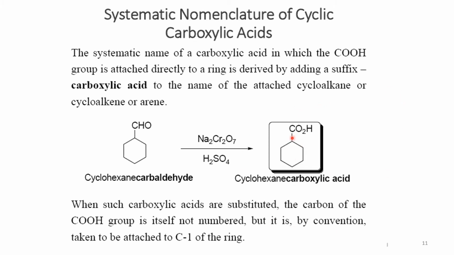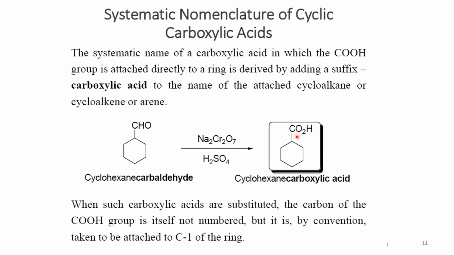While naming these compounds we have to remember that the number of carbon atoms included in the cycloalkane part is just the number of carbon atoms in the cyclic part. The carbon count doesn't include the carboxyl carbon here, unlike the previous rule where we count the carboxyl carbon as part of the parent chain.